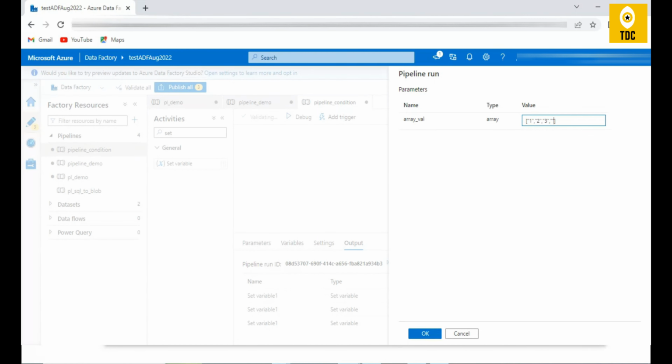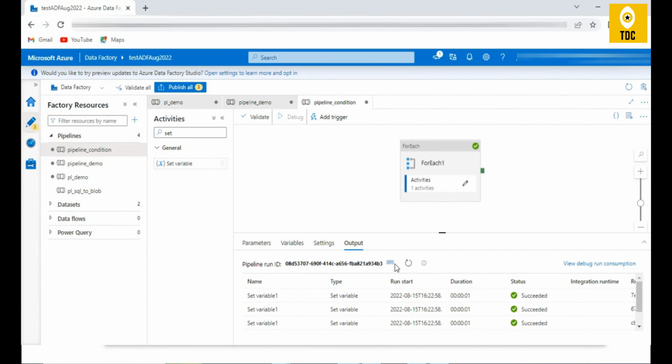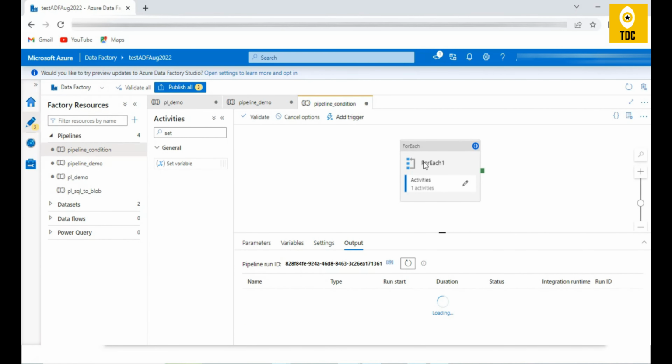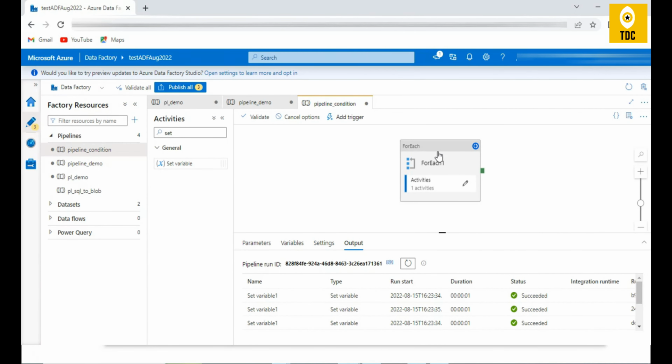Similarly, you can pass any number of values here. Like you can pass 4, and I can pass 5 also. So this is again one more option of branching. The for each is one more option of branching or looping basically. So that is what we wanted to show.